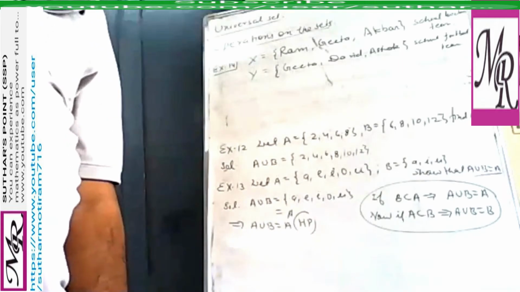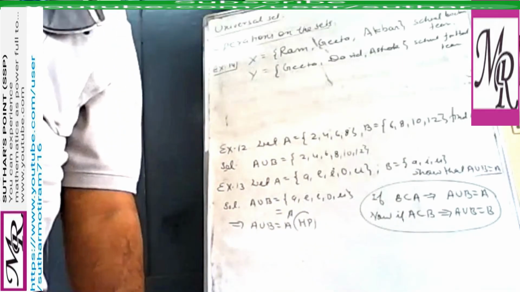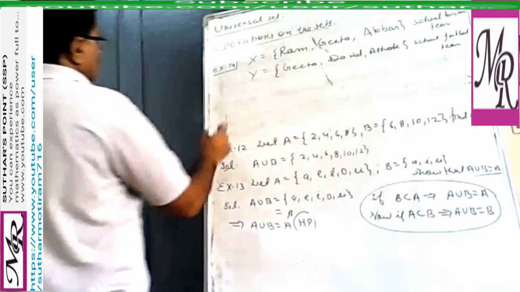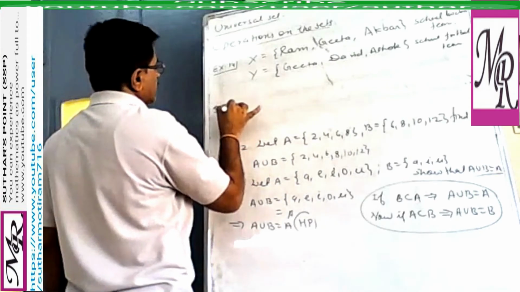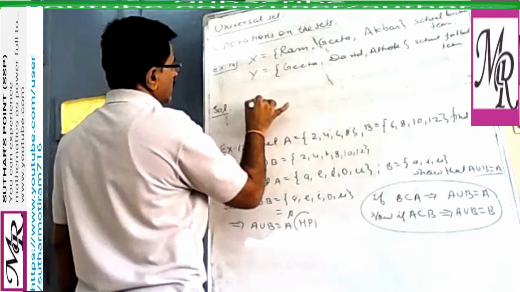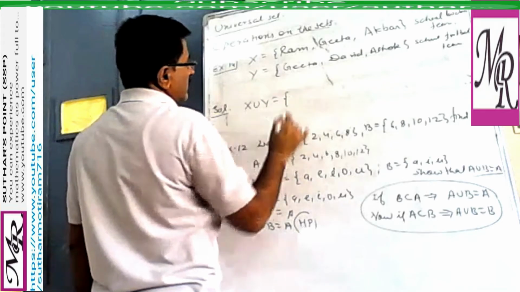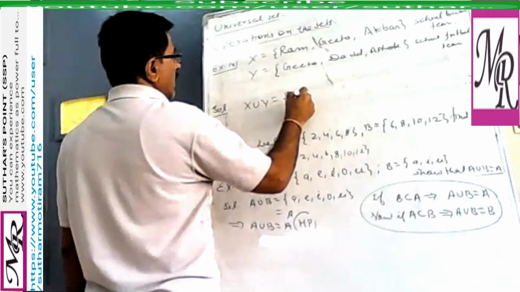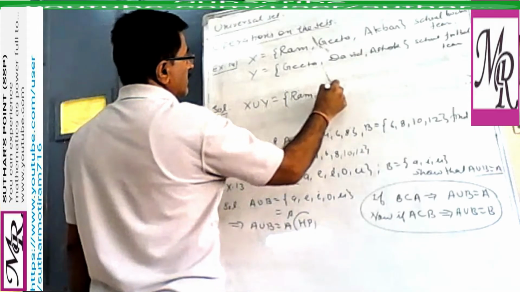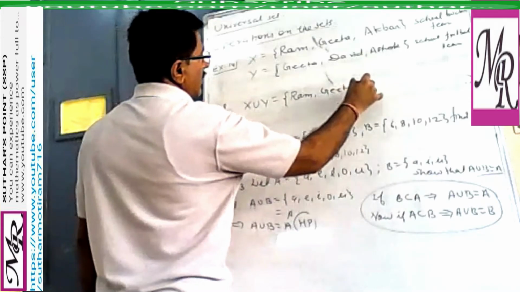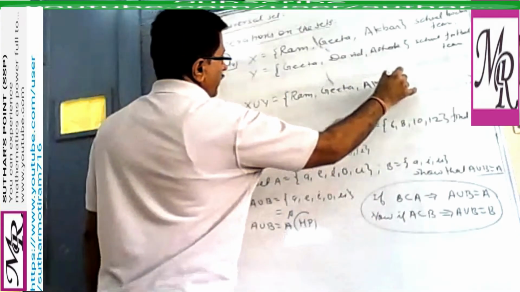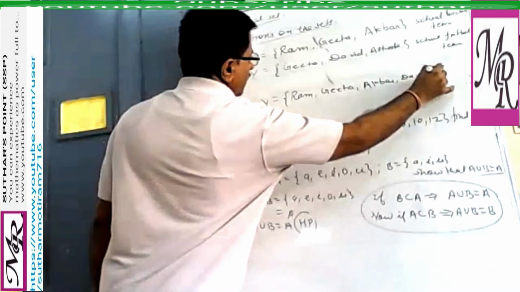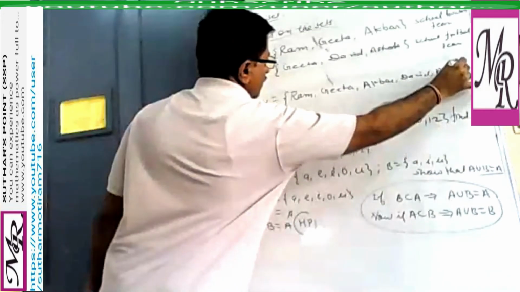Now find X union Y. So in the solution you write X union Y. So the set containing, what will come in X union Y? Ram, Geeta, Akbar, David, Ashok.